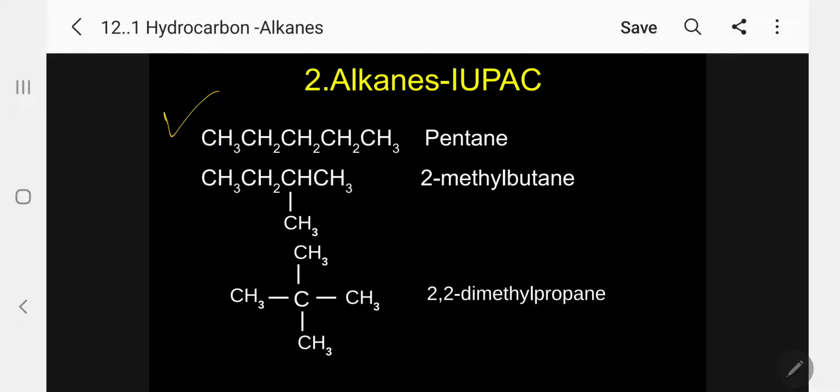Now you should be careful. Whenever there are branches, we have to follow type 1. We have seen already that I have classified the IUPAC name into type 1, type 2, type 3. Type 1 means only alkanes without a functional group. Type 2 contains one functional group. Type 3 contains more than one functional group. Here there is no functional group.